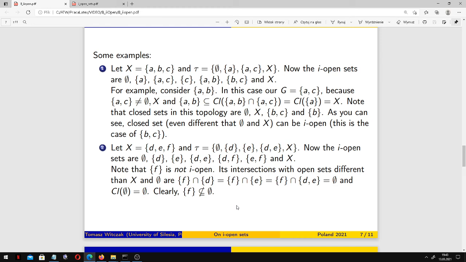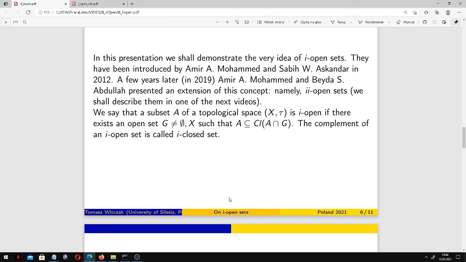But of course, the singleton of F is not contained in the empty set. Nothing is contained in the empty set, only the empty set itself. Yes, because this is our condition, that A should be contained in the closure of A and G, where G is an open set, and so on.